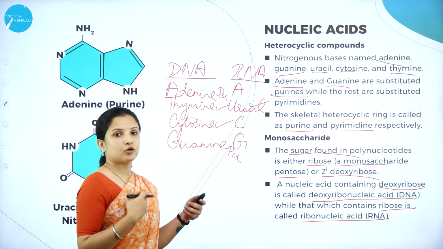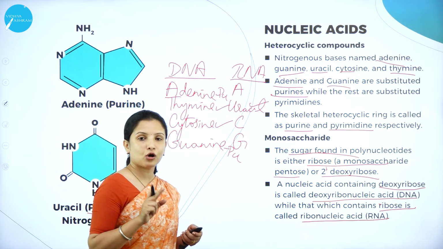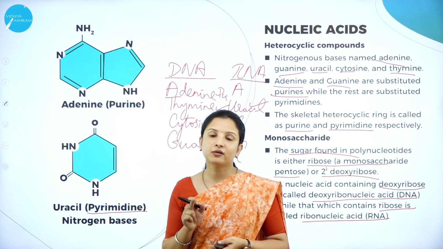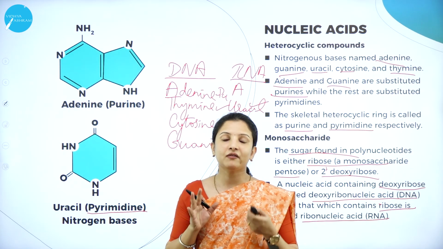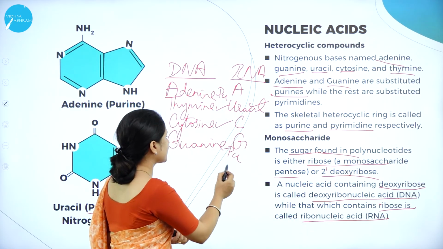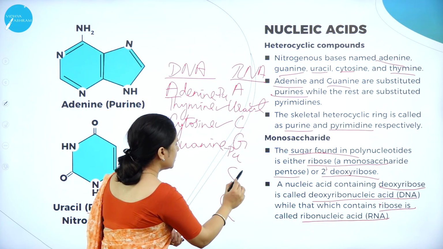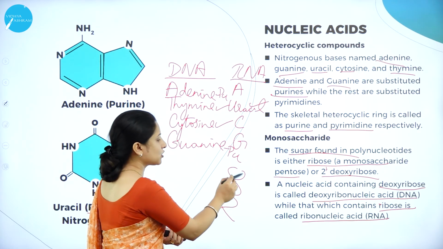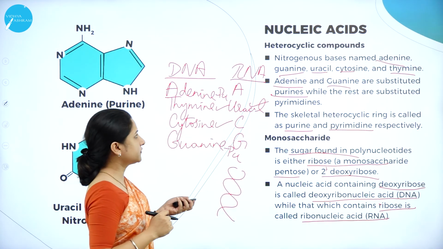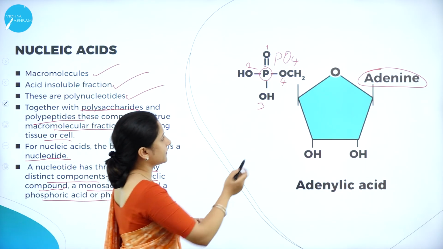Now I'll talk about the third component. What is the third component? It is a phosphate group, and phosphates form the backbone of the nucleic acid. They are very, very important. You know that DNA is a helical structure. It is coiled, right? How is it coiled? It is because of the phosphate group actually. The phosphate group, in the previous slide itself you have seen.